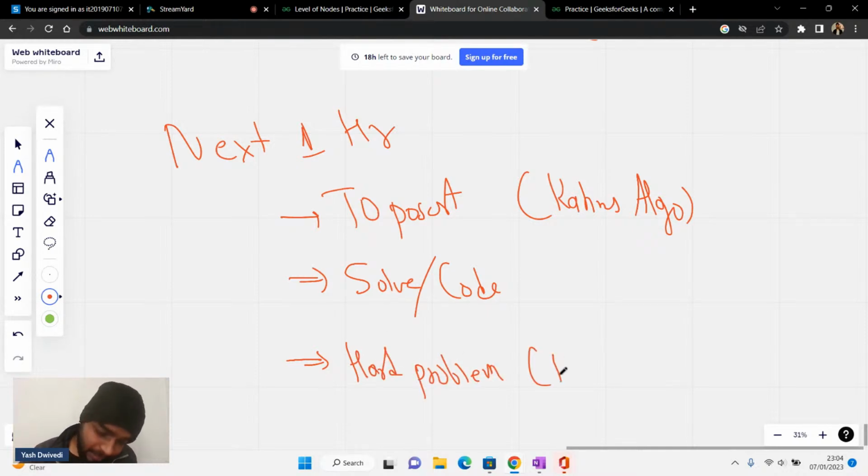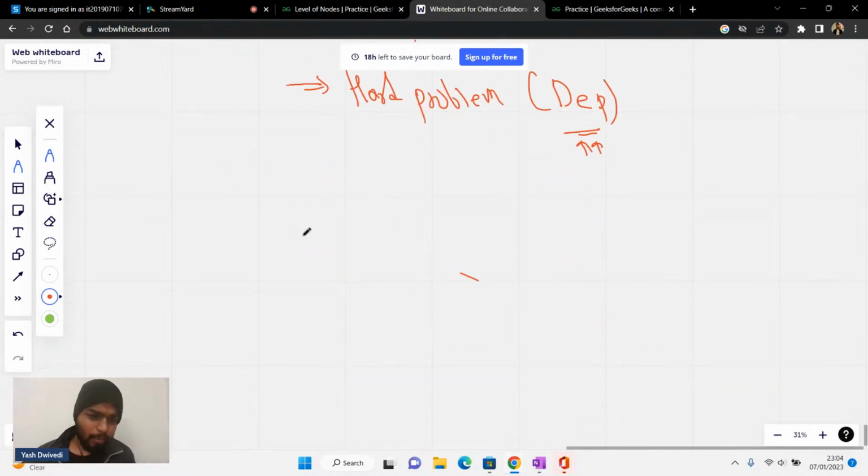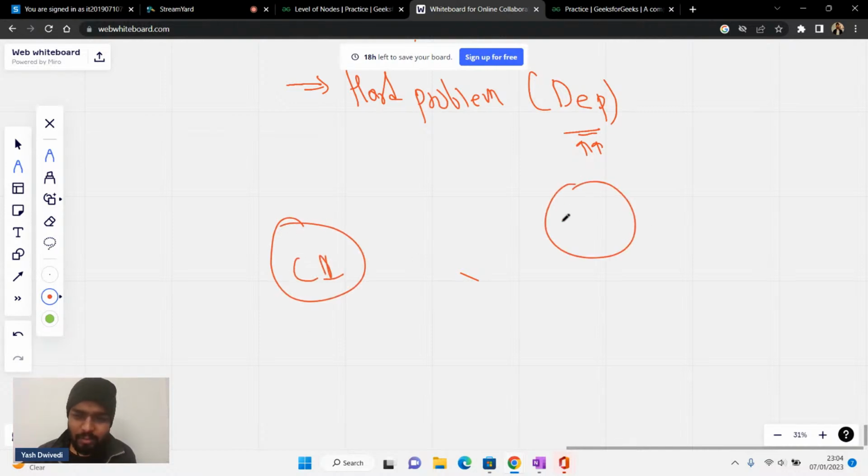Okay, and you can write dependency in the chat again, because there we will see that there is some dependency, that is why we are doing it. We'll identify that there is some dependency. In order to do, let's say, course 3, you need to do course 1 and all that stuff. So that is what dependency in real life means.